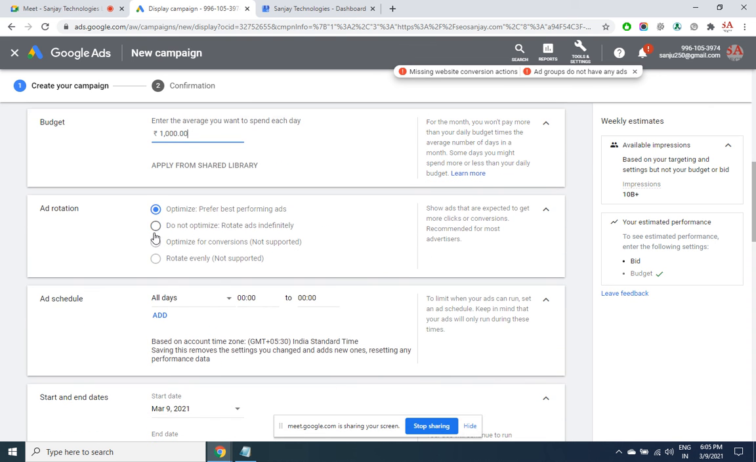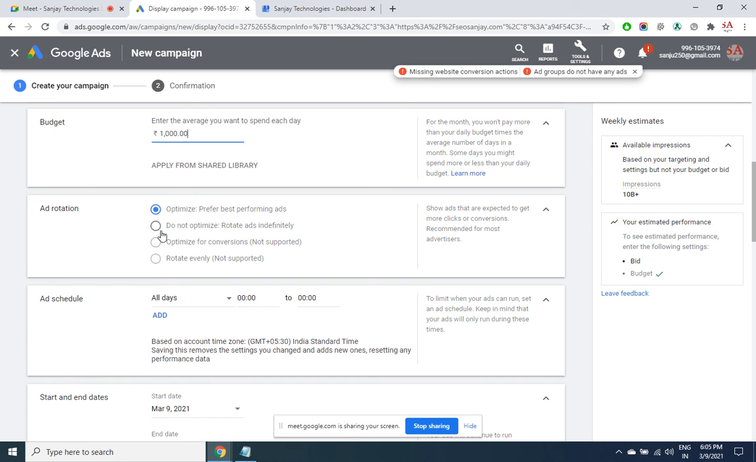Now here, while you are creating multiple ads, you have a choice for ad rotation. In the rest of the platforms we did not have it, here we have it. So prefer best performing ads. Among the multiple ads that you have created, Google is going to see which ad is getting you better response. That means 1000 people are seeing your ad, but how many people are clicking on it? If more and more people are clicking on it, that ad is going to be displayed more frequently.